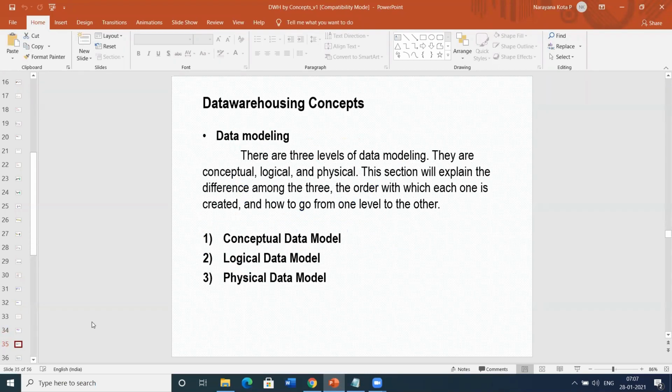So what is data modeling? Do you have any idea? Whatever logical thing will be defined in this place. Data modeling is nothing but the picture of the blueprint of a project. So how do you want your project to be?